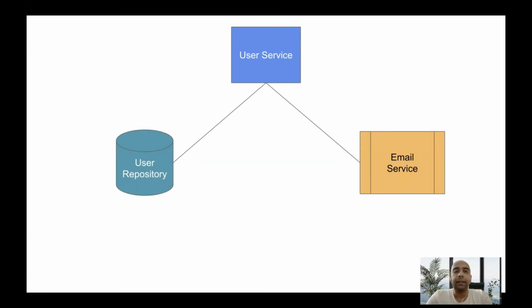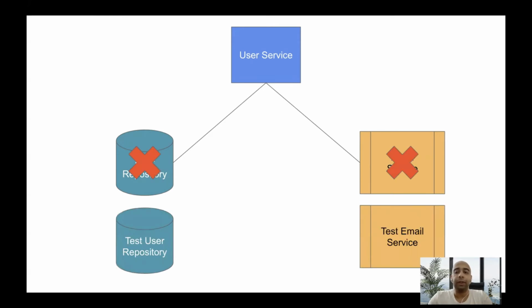We can analyze that data and make sure that our code is calling the email service the right number of times and with the right email body. So instead of using the actual email service and the actual user repository, we would be using test email service and test user repository. These would do the same job that our dummies were doing in the car crash testing.